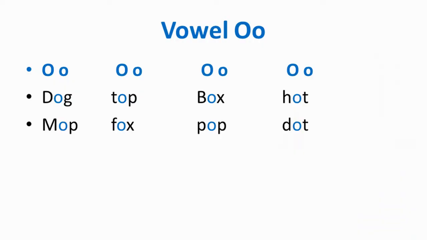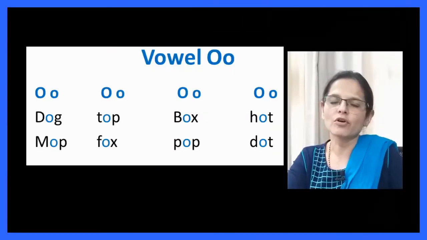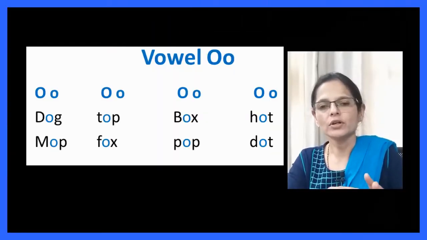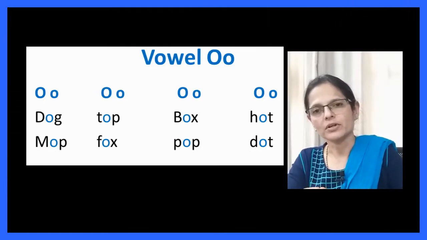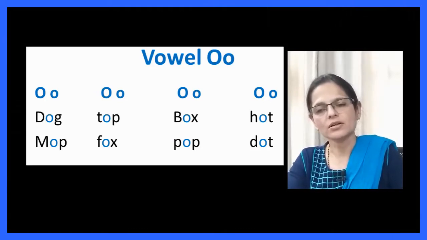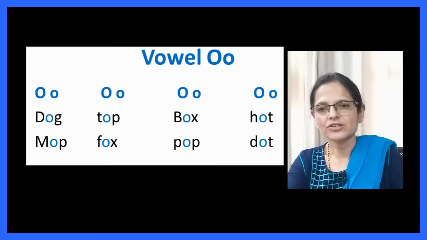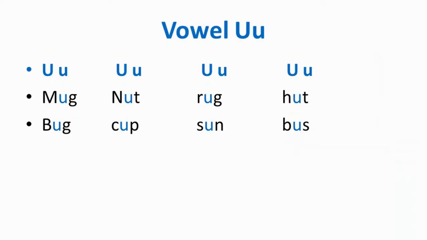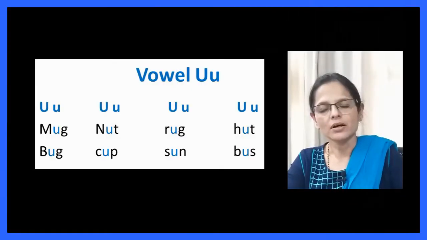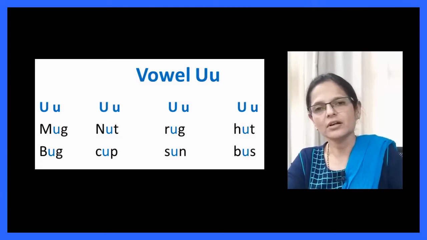Next is vowel O. Again, the short sound of vowel O is O. So D, O, G, dog. T, O, P, top. B, O, X, box. And H, O, T, hot. With different examples you can teach them. Next is vowel U. If you remember, the short sound of vowel U is U. So M, U, G, mug. N, U, T, nut. R, U, G, rug.